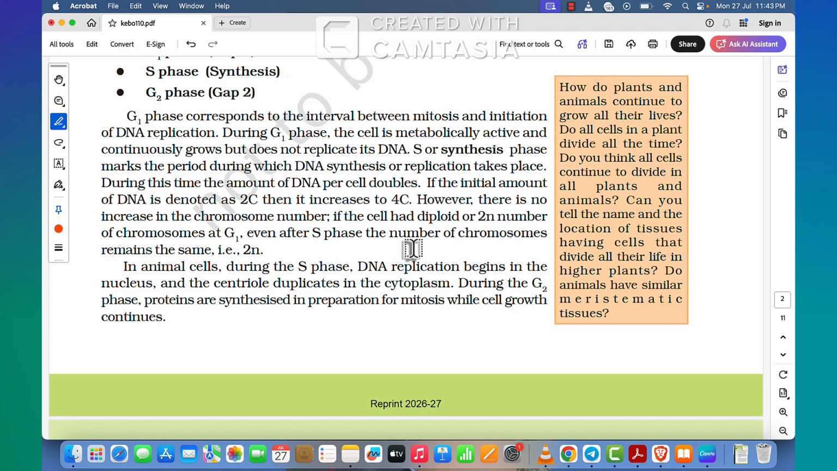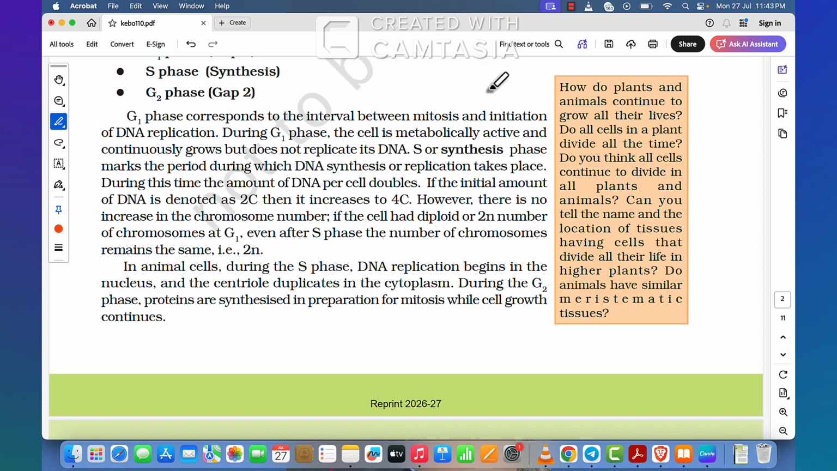S or synthesis phase marks the period during which DNA synthesis or replication takes place. During this time, the amount of DNA per cell doubles. If the initial amount of DNA is denoted as 2C, then it increases to 4C. However, there is no increase in the chromosome number.